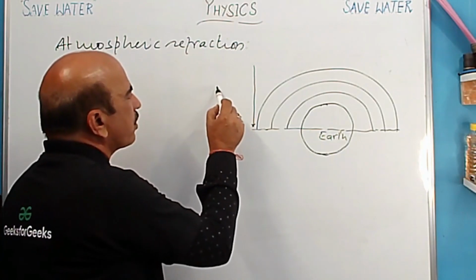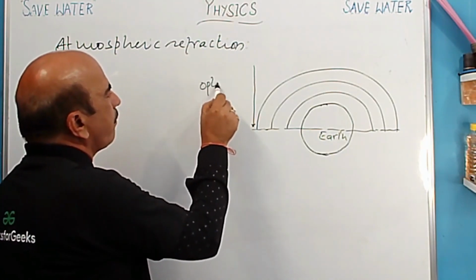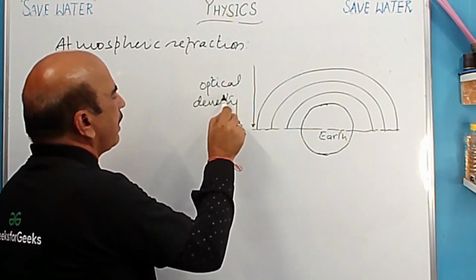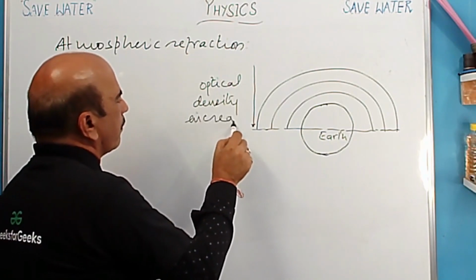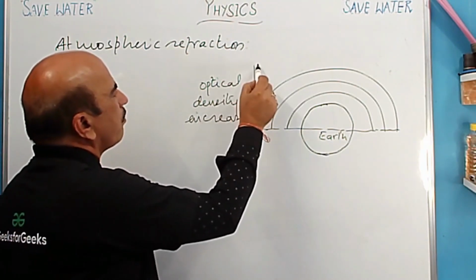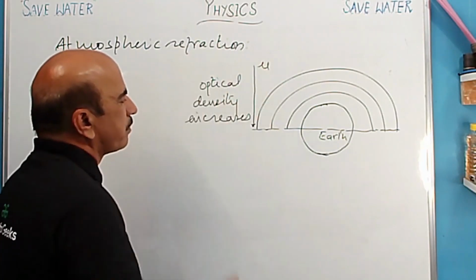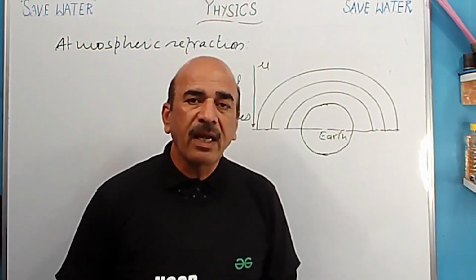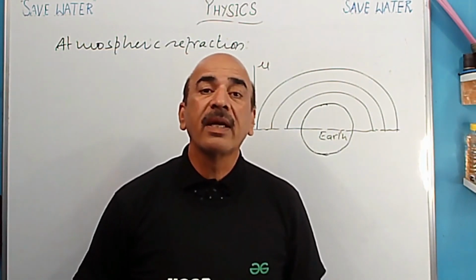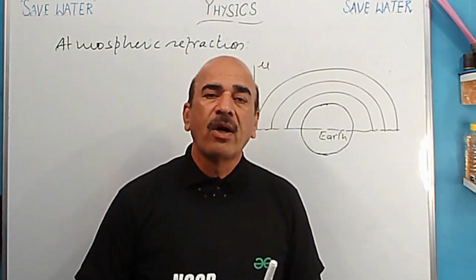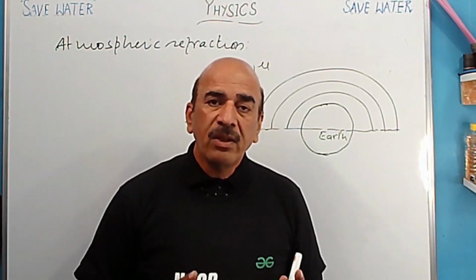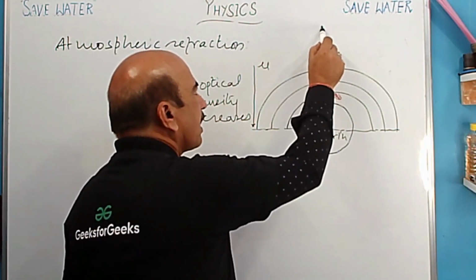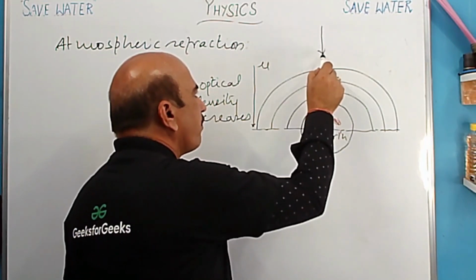तो यहाँ पर refractive index जो होती है, और we can say optical density, it increases, or we can say mu भी है ना, mu increases. Yes, so this means these layers which are closer to the surface of the earth are denser, और ऊपर की layers जो हैं वो rarer हैं. Okay, in comparison to this उनकी optical density क्या होती है, कम हो रही है. So when light is coming from vacuum, जब light इसमें enter कर रही है, okay, light is coming here. So what happens here?